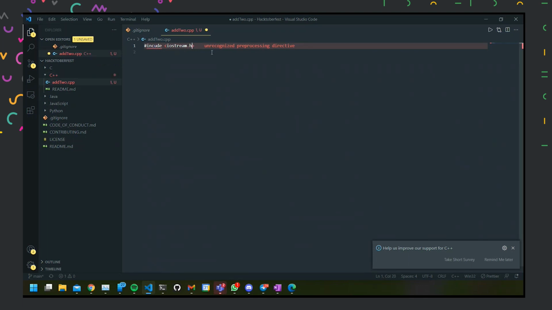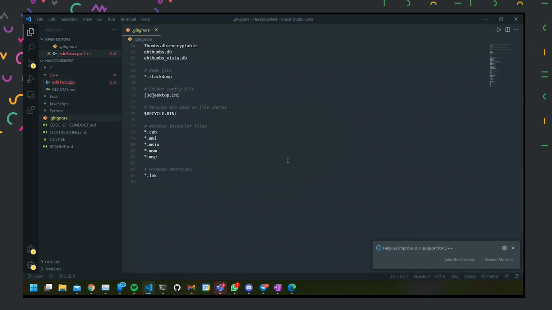Okay, yes, so I get it. The problem here is that I haven't installed C++ on my computer, so for that I'll have to install it. So let us skip this part.